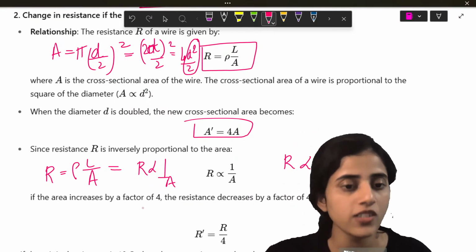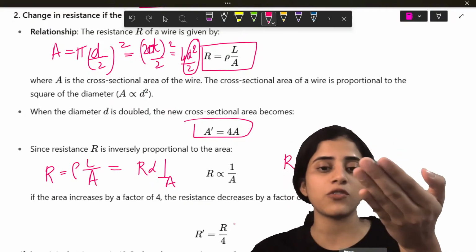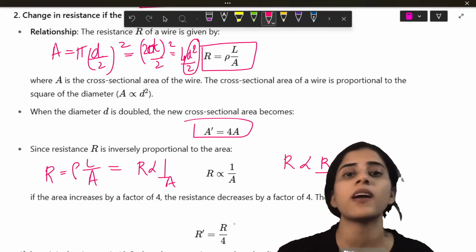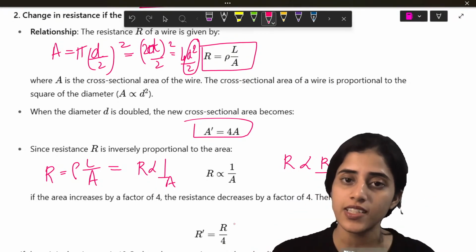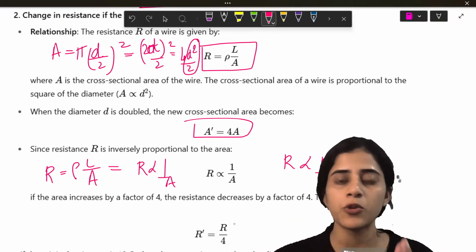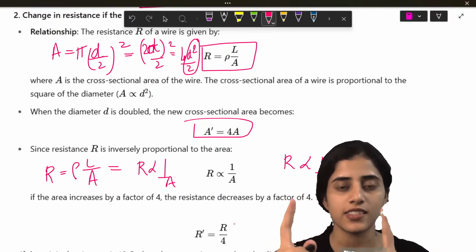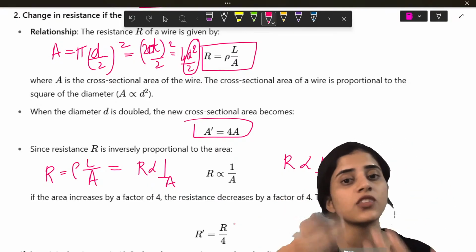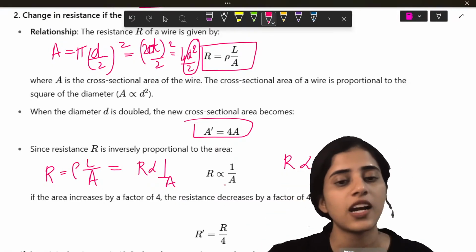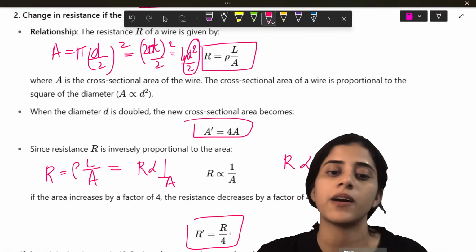Why? Because if area increases by 4, resistance should decrease by 4. Because it's inversely proportional, isn't it? See, if it's directly proportional, when one increases, the other also increases. But if it's inversely proportional, if area increases by 4, resistance should decrease by 4. So that is how you get R dash is R by 4.